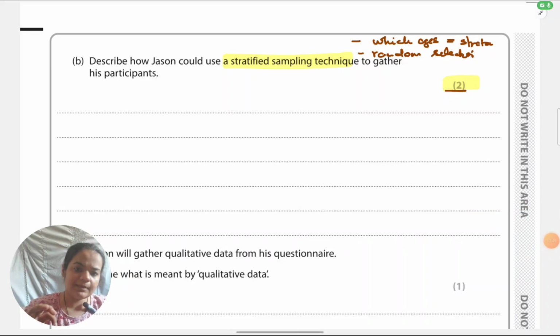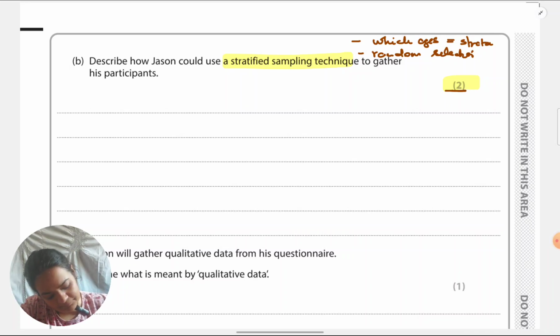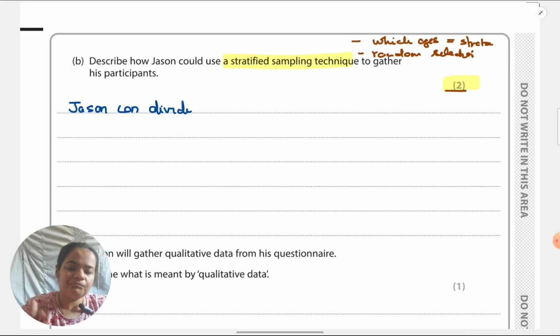Okay, so now I'll write a model answer. Jason can divide the population into age groups like, say I would like to put it as my personal choice, 10 to 15, because I believe less than that for social media use.